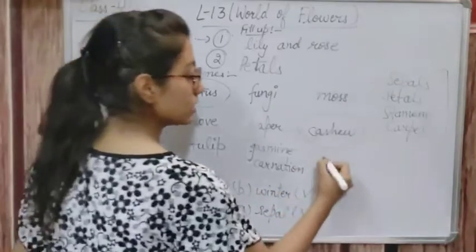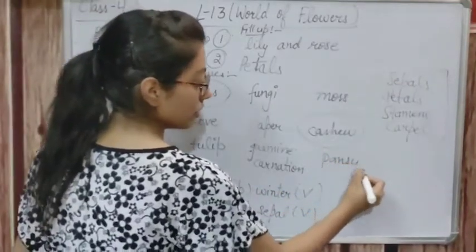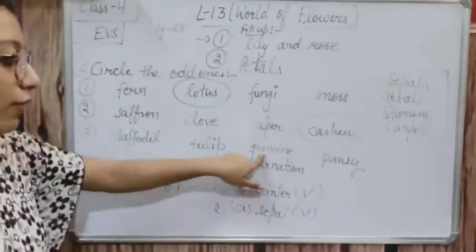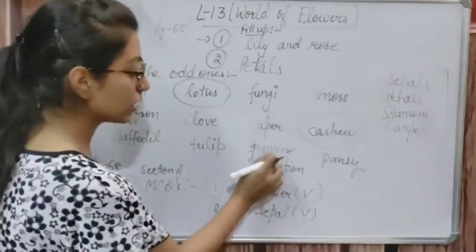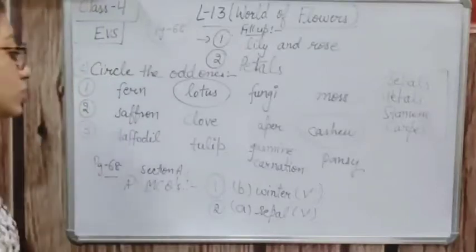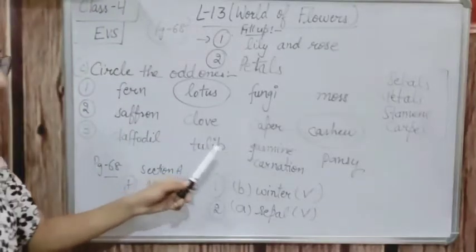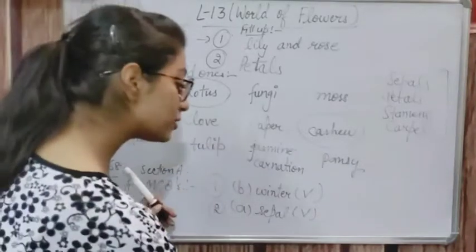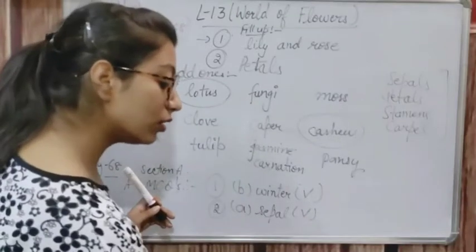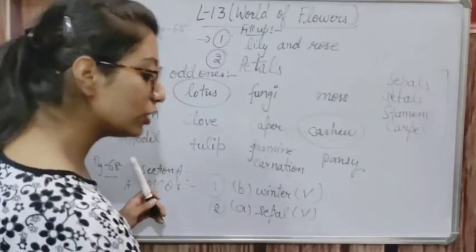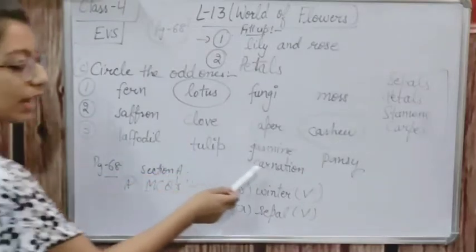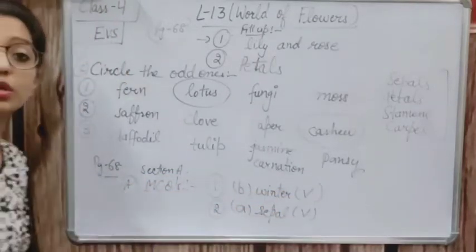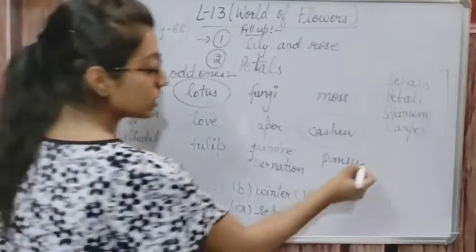And here it is pansy. So these are the 4 words. So daffodil, tulip, carnation. Now these plants grow during the spring season. Daffodils, tulip and carnation grow during spring. Pansy grows during the summer season. So this one is the odd one out.